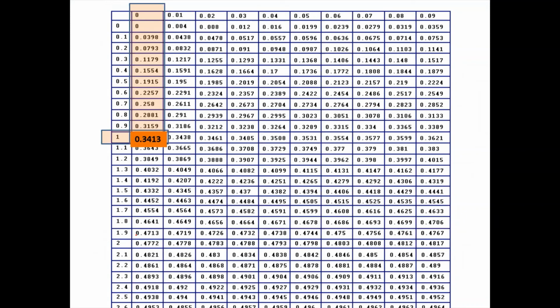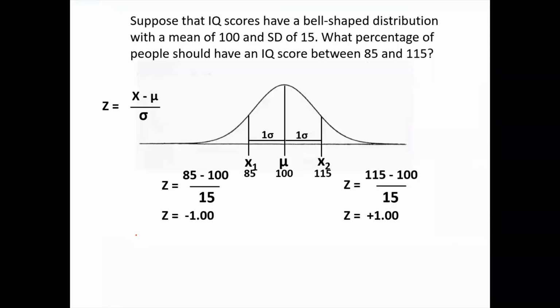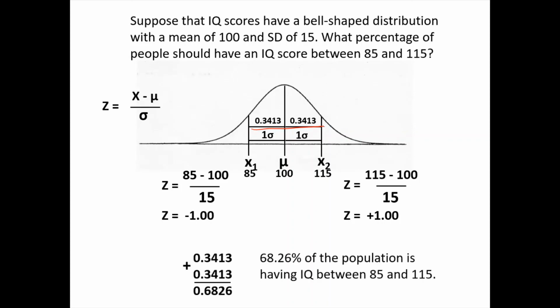Now this is the distance for one standard deviation. When I say distance for one standard deviation, that means 0.3413 is the distance of x1 from mu on the left hand side. Similarly, the same is the distance of x2 from mu on the right hand side. If I have to calculate the total distance, I'll add both numbers to get the total population between x1 and x2, which comes as 0.6826. So I can say 68.26% of the population has an IQ between 85 and 115.